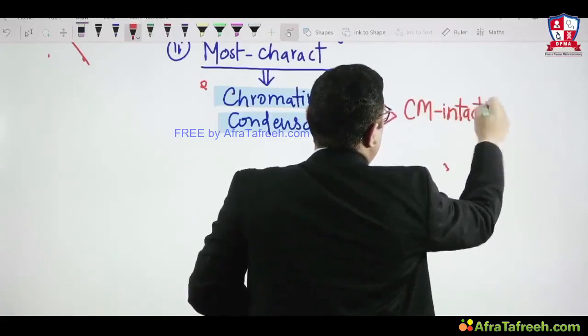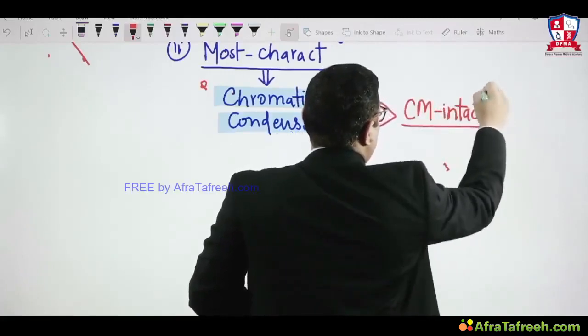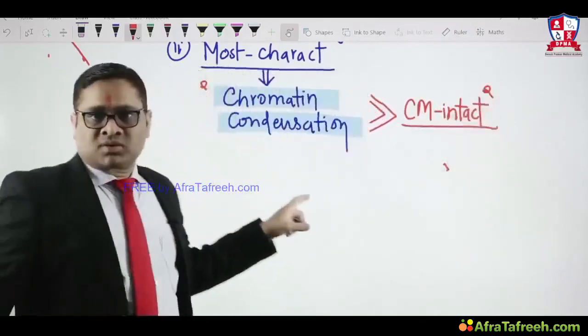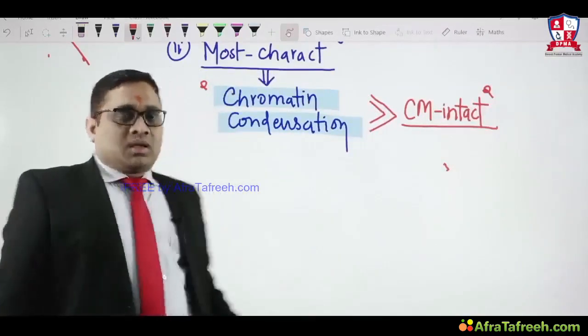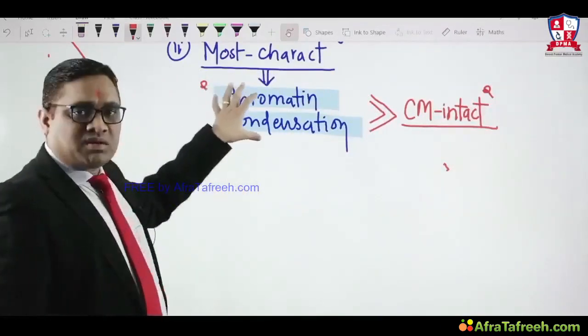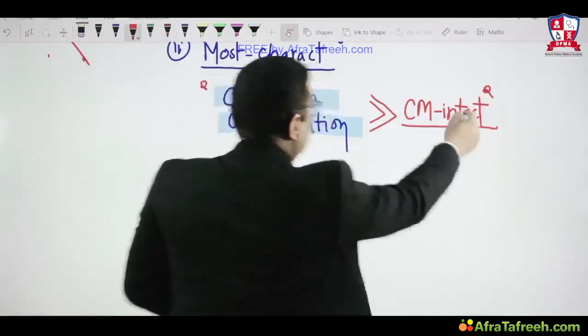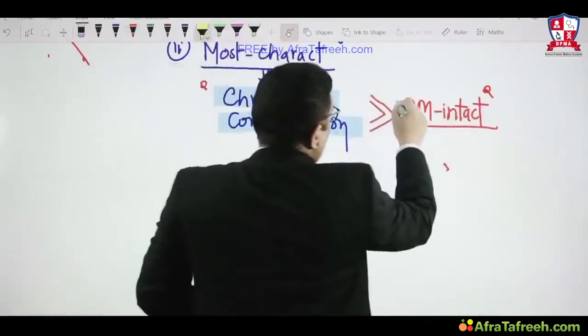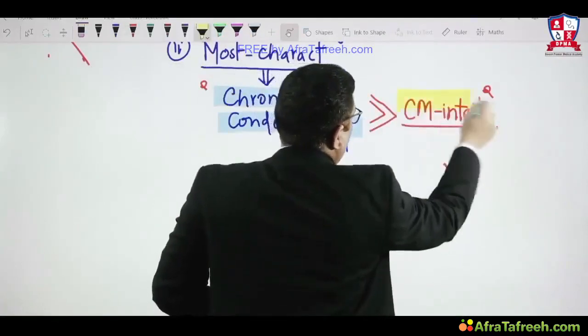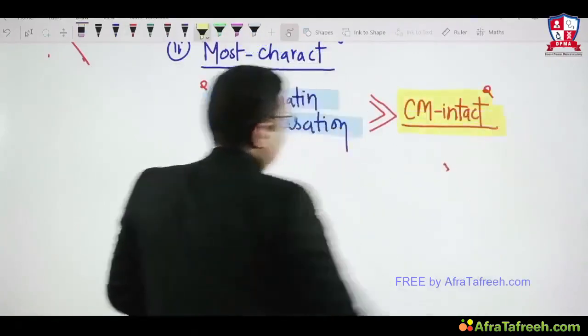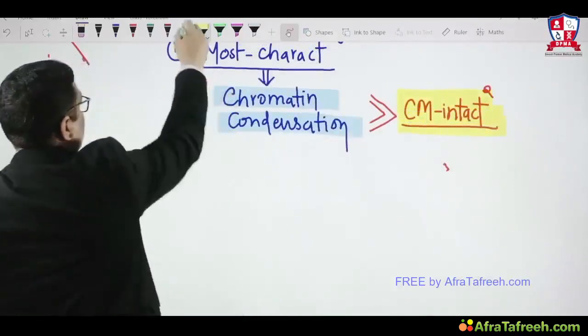That was the right answer, because chromatin condensation was not given. So just keep that in mind. If chromatin condensation had been mentioned, it would have been a better answer, right? So cell membrane intact is the right answer for that All India question.